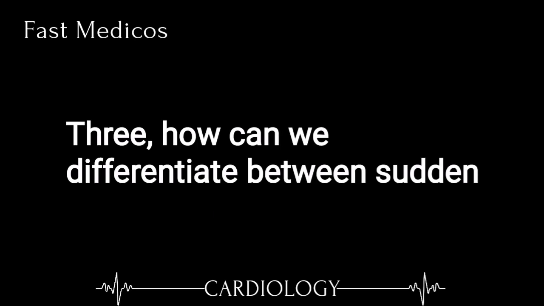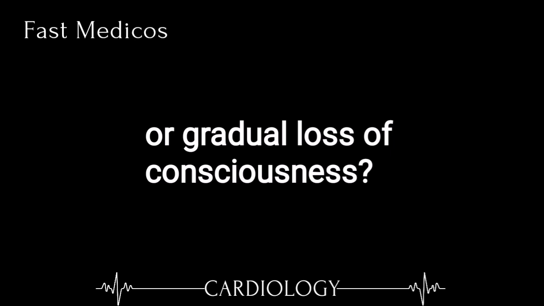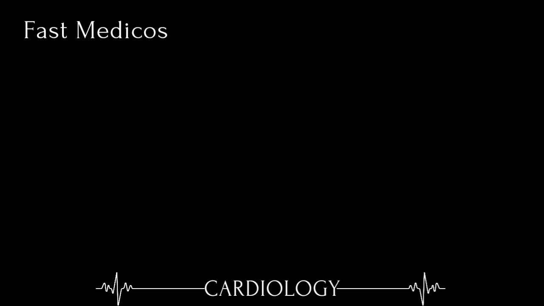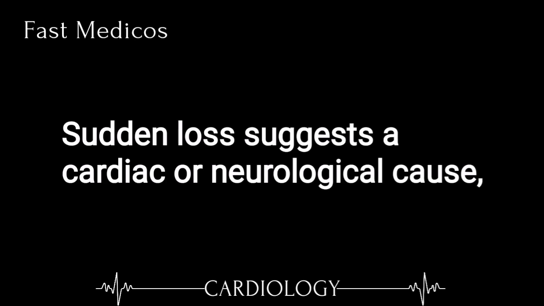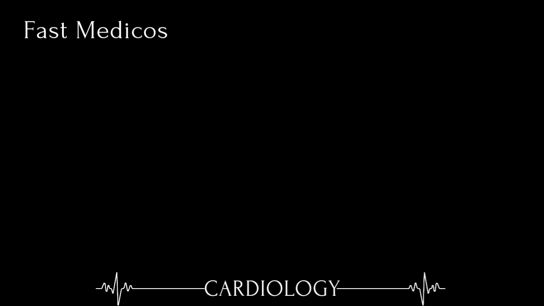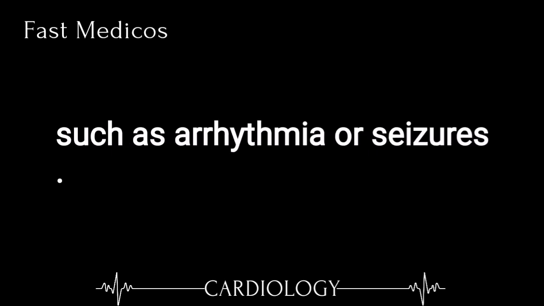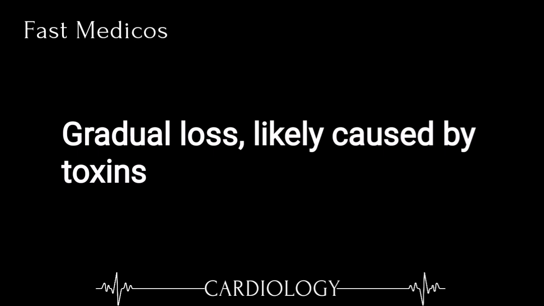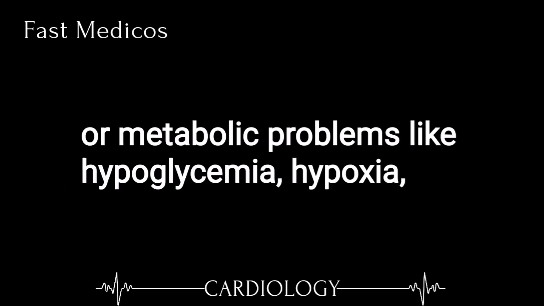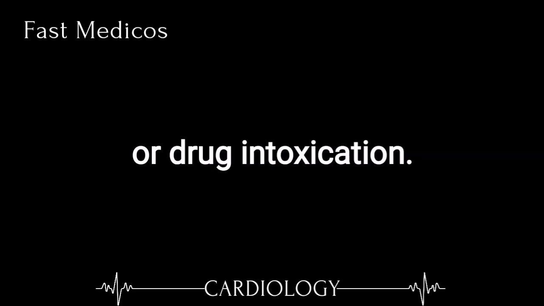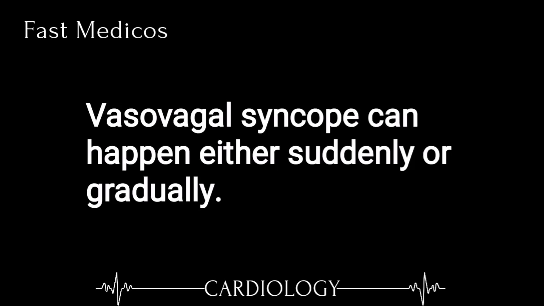3. How can we differentiate between sudden or gradual loss of consciousness? Sudden loss suggests a cardiac or neurological cause, such as arrhythmia or seizures. Gradual loss is likely caused by toxins or metabolic problems like hypoglycemia, hypoxia, or drug intoxication. Vasovagal syncope can happen either suddenly or gradually.